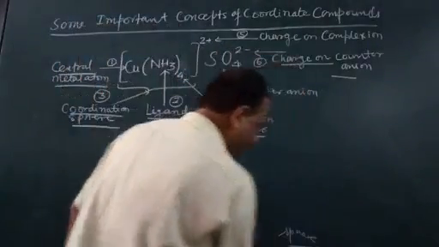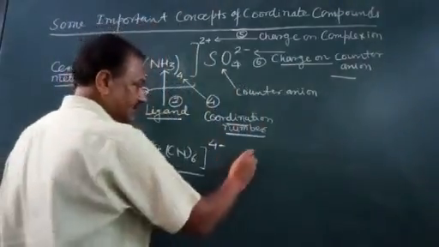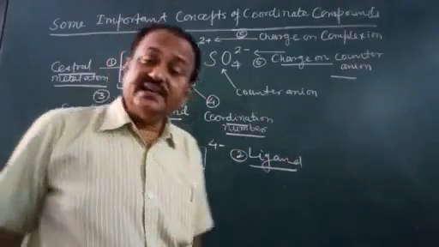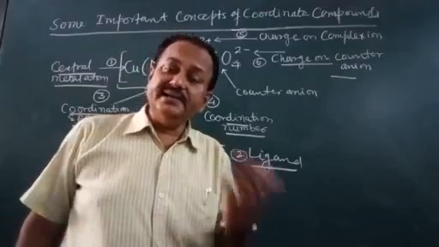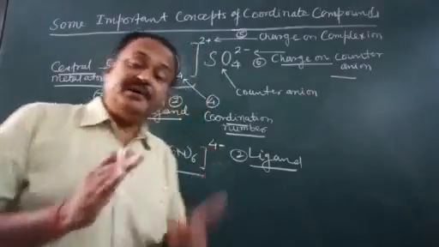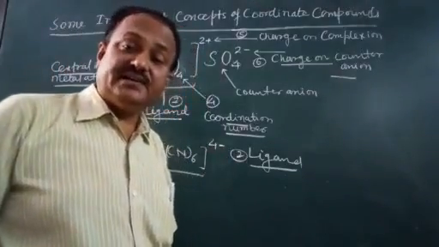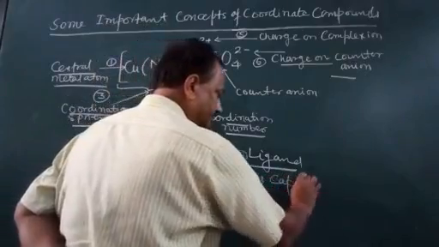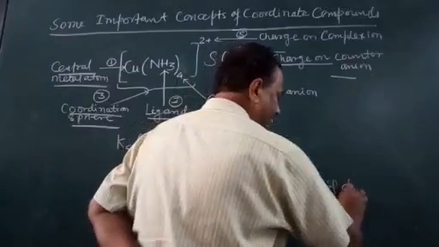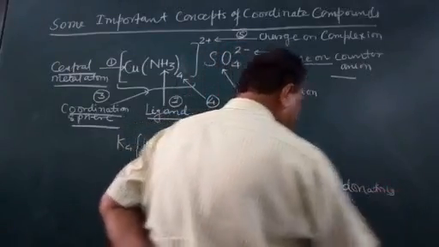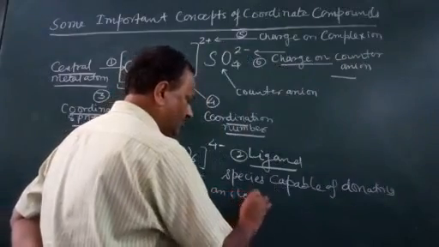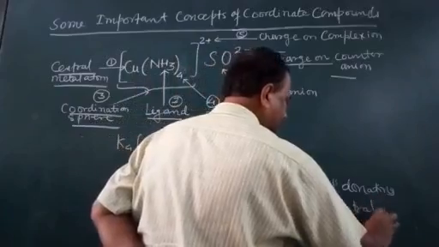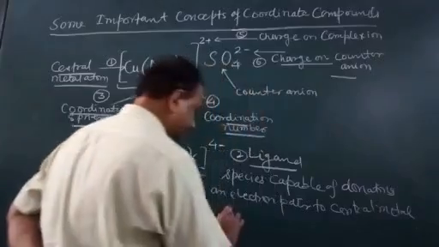As you know, a ligand is a species capable of providing an electron pair to the central metal atom.